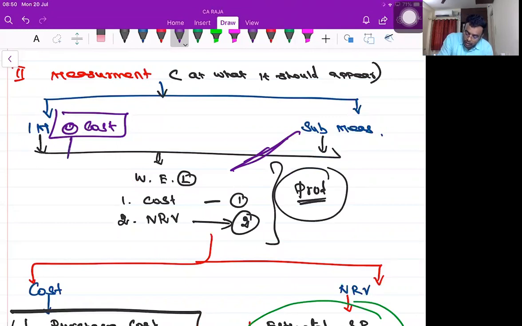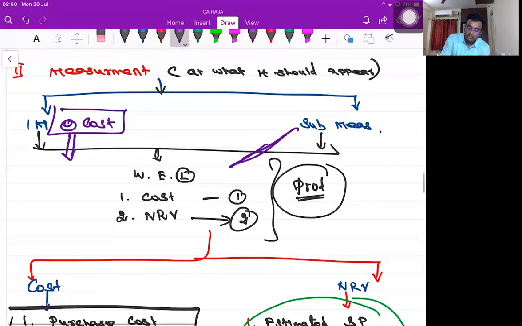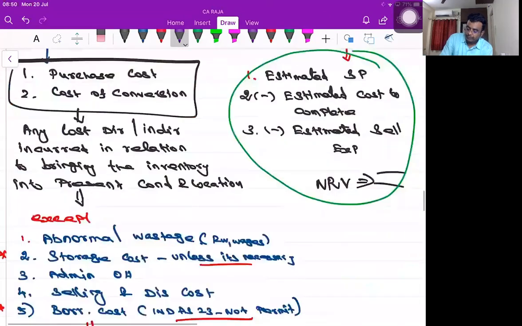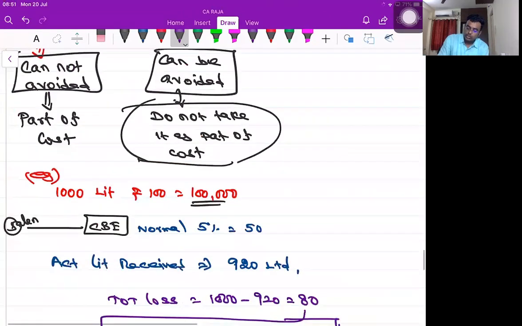But if you take it specifically, for inventory, initial measurement is always at cost only, because whatever money I pay becomes my cost. When it comes to subsequent measurement, then whichever is lower, cost or NRV. Cost or NRV. Is it clear with everybody? Yes, sir. So shall I move forward? Yes, sir. Now, with this concept, I'd like to move forward to the next area.